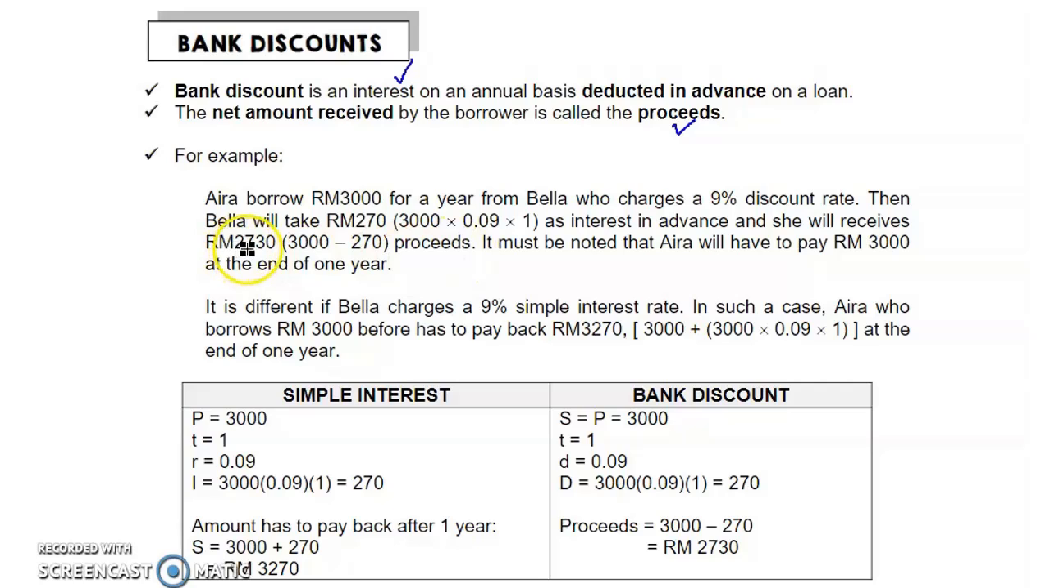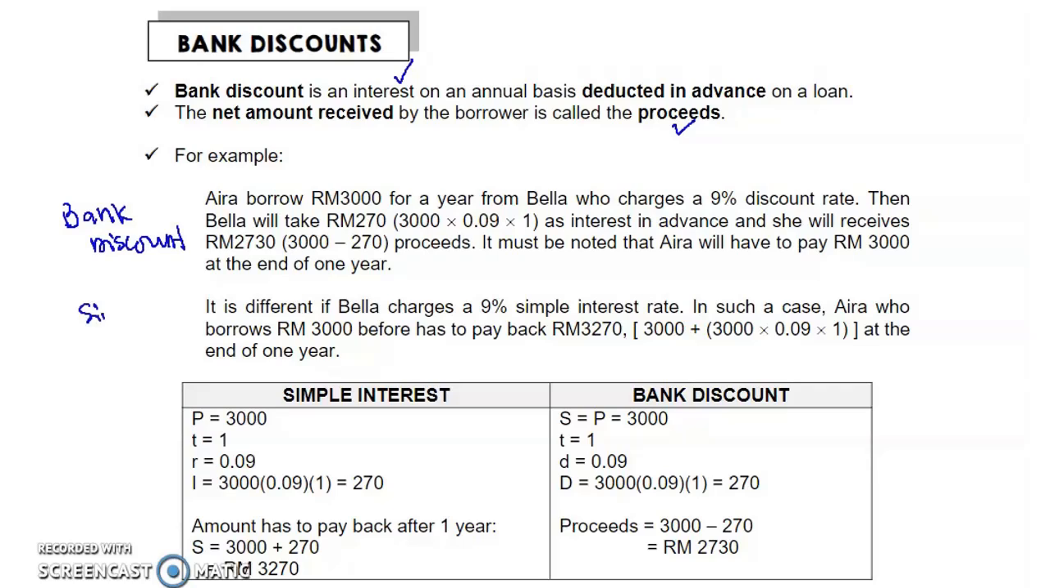So the principal 3,000 minus the interest 270 gives the proceeds, 2,730. What is proceeds? The net amount received. It must be noted that Vera will have to pay 3,000 at the end of 1 year. Later on I will explain more with this figure. So this is the concept of bank discount: interest is deducted in advance, or deducted earlier. It is different if Bella charges a 9% simple interest rate.